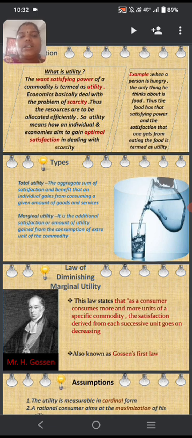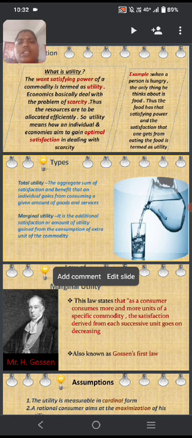Now we see the types of utility. The types of utility can be categorized under two heads. One is total utility, another one is marginal utility. The total utility means the aggregate sum of satisfaction and benefits that an individual gains from consuming a given amount of goods and services. Marginal utility is the additional satisfaction or utility gained from the consumption of extra units of the commodity.